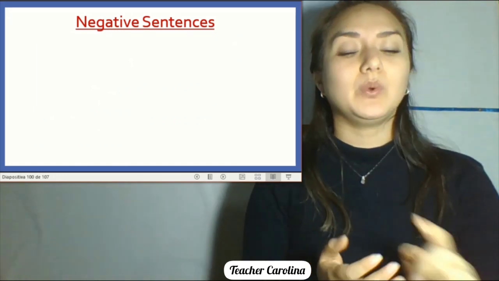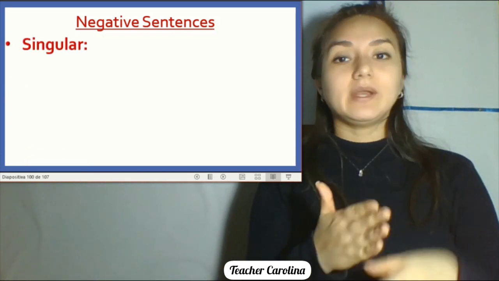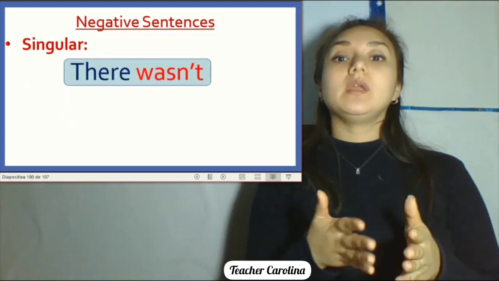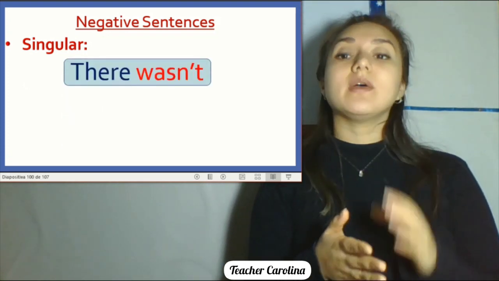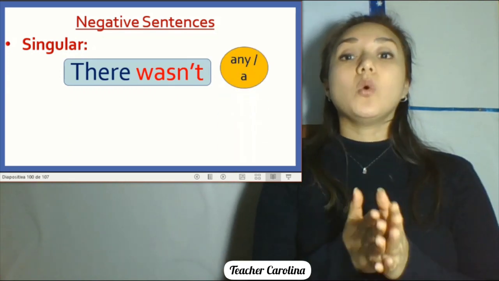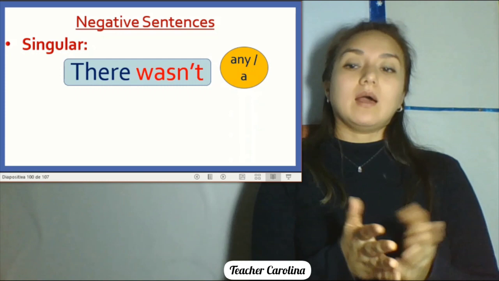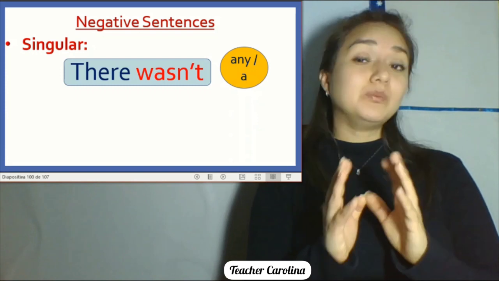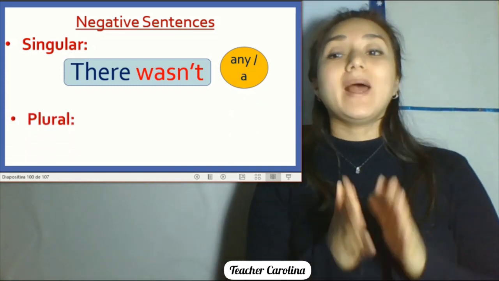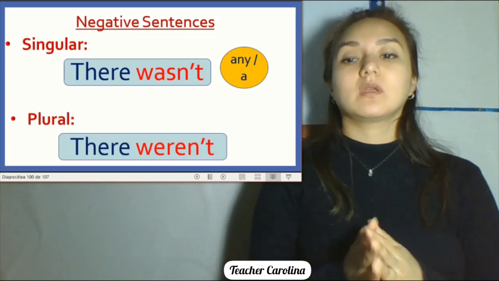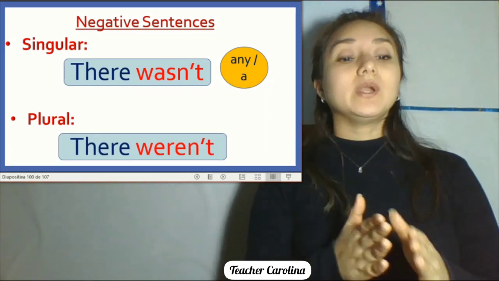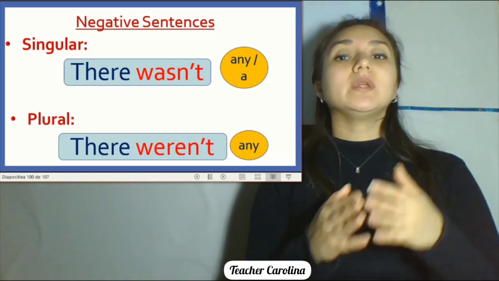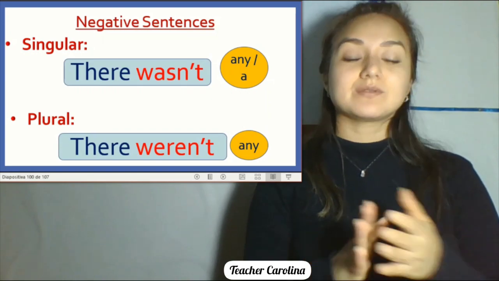Now, also we talk about the negative sentences, right? In order to say no. So we are also divided in singular and in plural. We are going to start with the singular. In a singular way, we have there wasn't, right? And we are going to use any or a. There wasn't any forest. There wasn't a witch, right? Both are correct. Now, what happened if it's plural? There weren't any. There weren't any fairies. There weren't any towers.